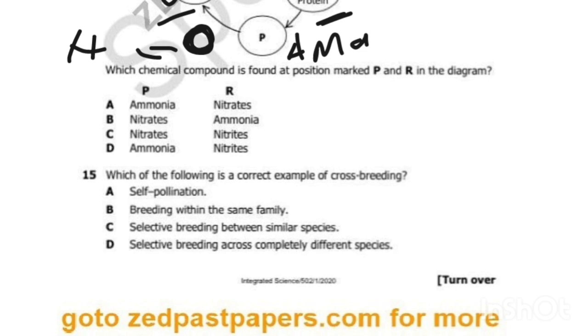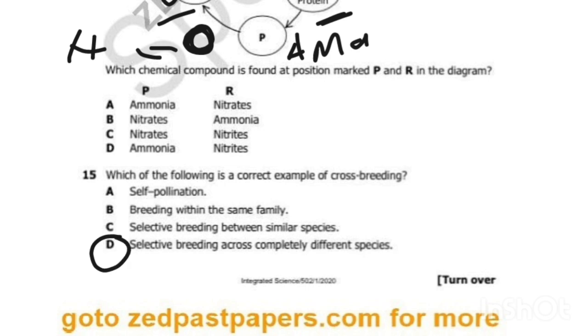For it to be cross-breeding, that means different species have to be used, not the same plant. No. Then breeding within the same family? That's not. Selective breeding between similar species? Then D, selective breeding across completely different species. So D is the answer.